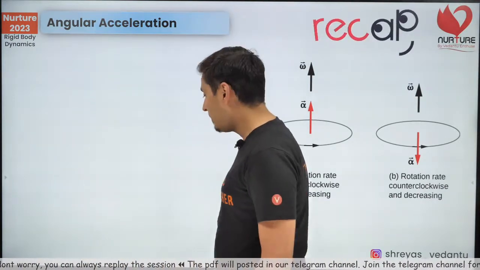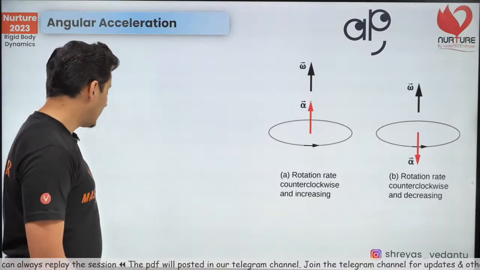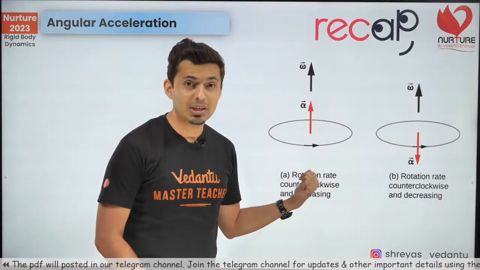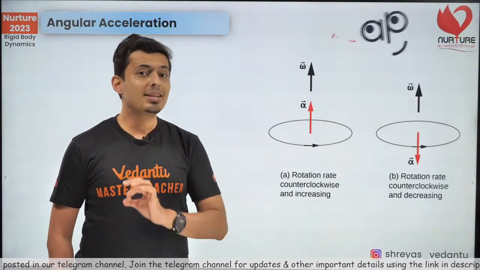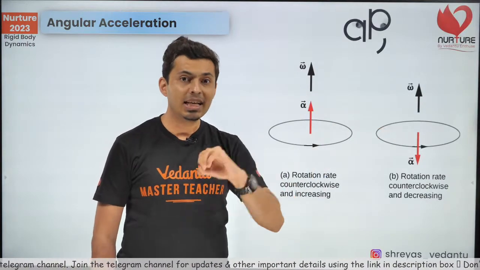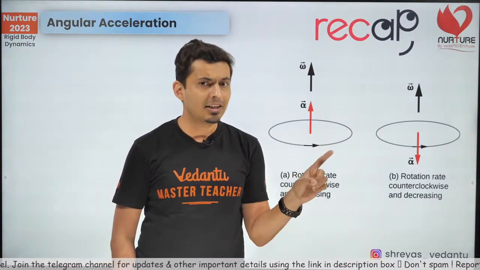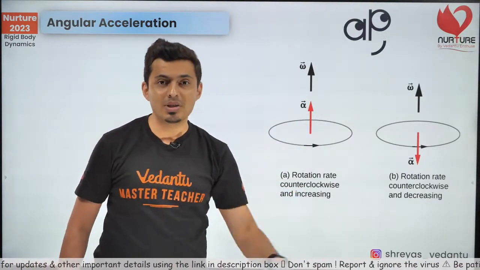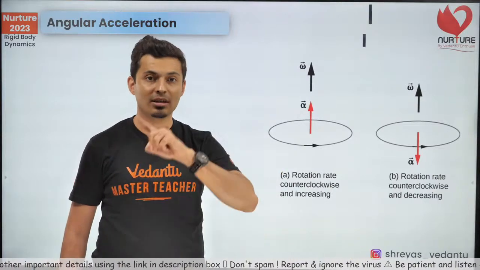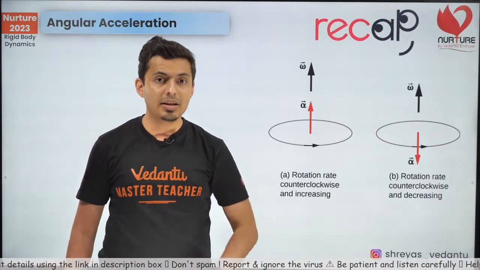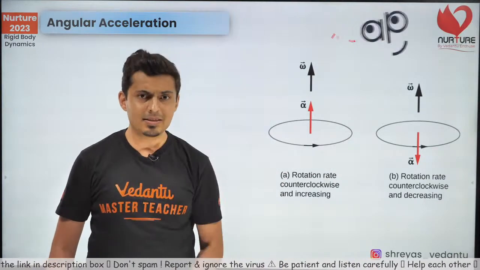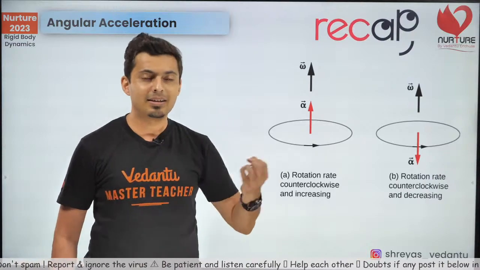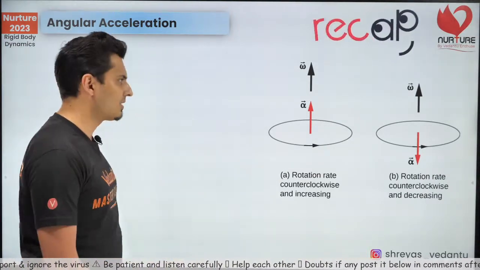Okay, let's start with a quick recap. We have spoken about a couple of things before this. We have spoken about angular acceleration in circular motion. Just like you have acceleration, which is the rate of change of velocity, angular acceleration is the rate of change of angular velocity. If a particle is going in uniform circular motion, because there is no change in the speed, the angular acceleration is 0. But if the speed increases, then it has some angular acceleration. If the speed decreases, then it has angular deceleration, or negative angular acceleration, you can say that.